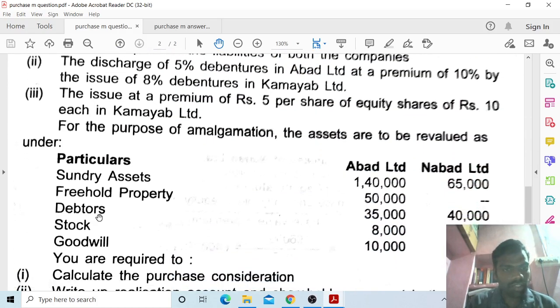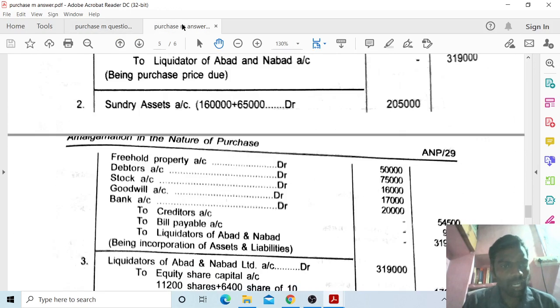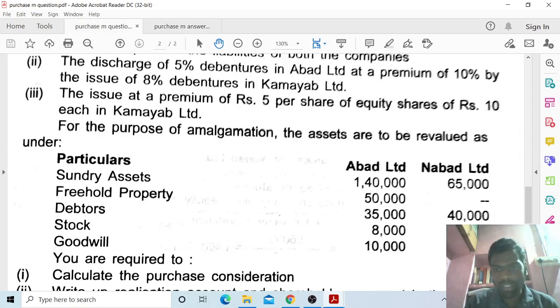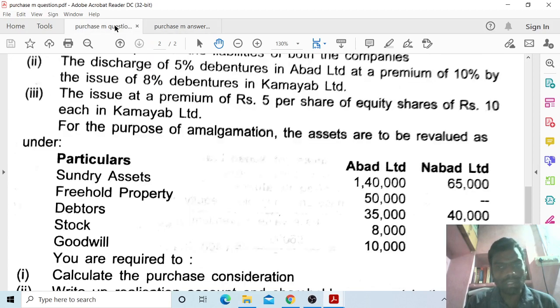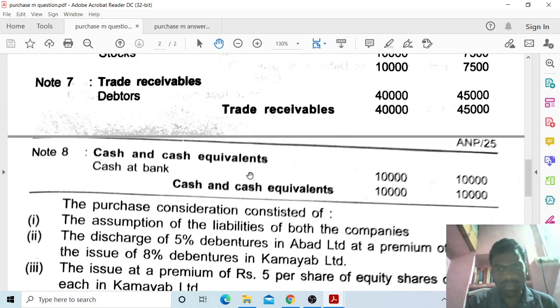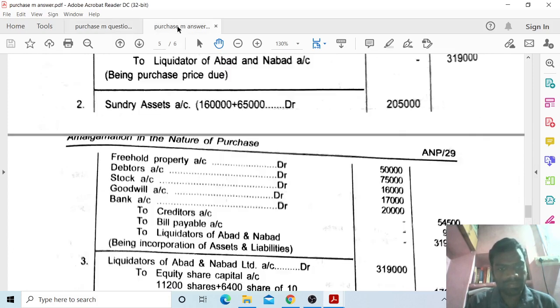So you have to take debtors 35,000 plus 40,000, 75,000, A and B. Next, goodwill 17,000. 17,000 means 10,000 plus 7,000. Both companies are added. Next, bank account means I have to take 10,000 plus 10,000. Bank is 10,000 plus 10,000, 20,000 rupees.